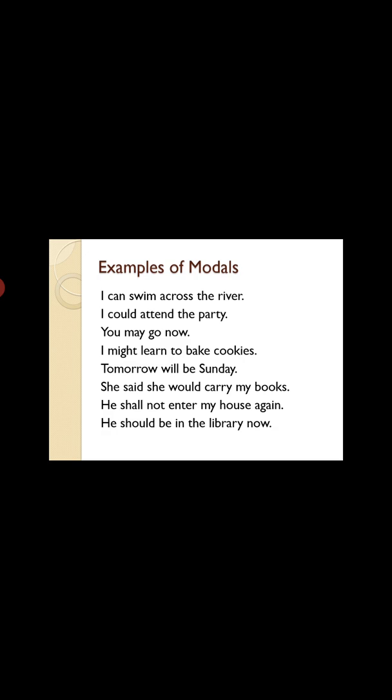Tomorrow will be a Sunday. This is a confirmation that tomorrow is Sunday. Okay. She said she would carry my books. So would here is showing that she will carry the books. She can carry my books. Okay. He shall not enter my house again. Here an order. He shall not enter. Okay. He should be in the library now. He should be means it's a confirmation. It's sort of an order they are giving that he should be in the library now.